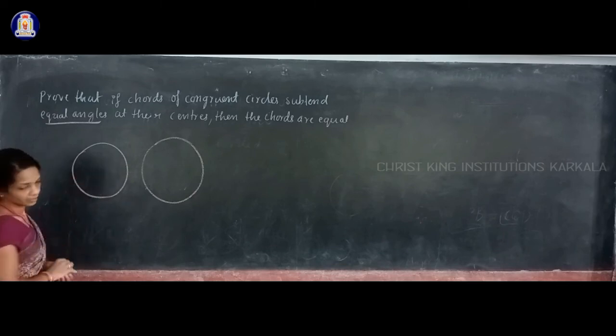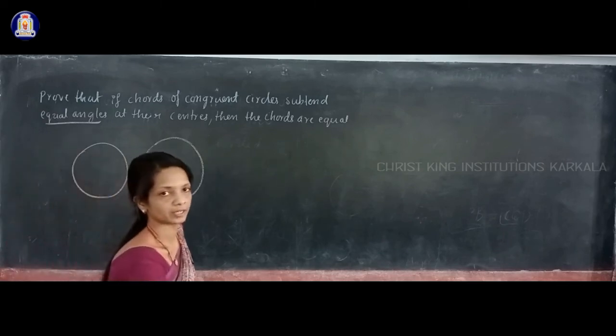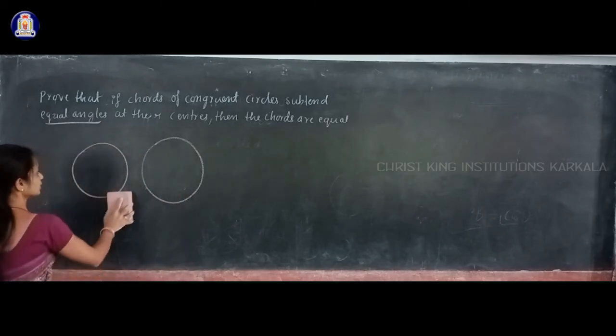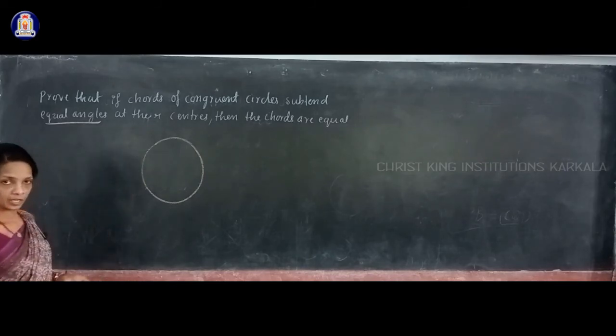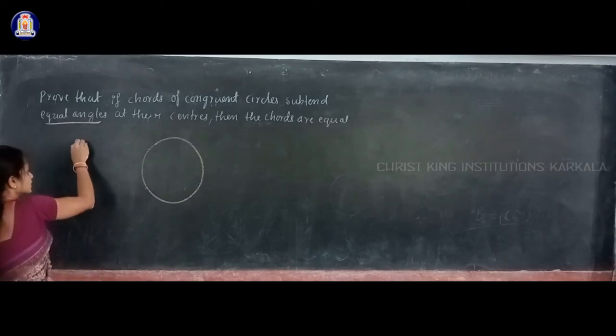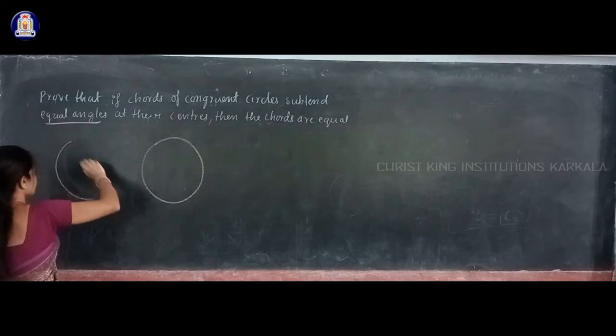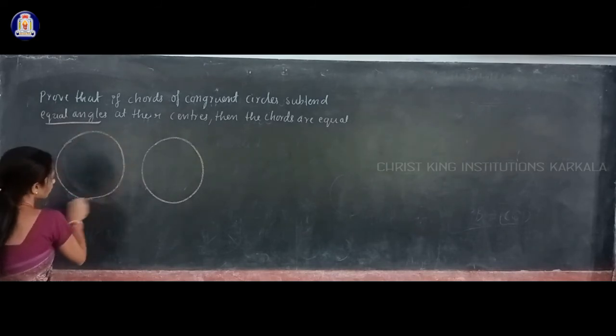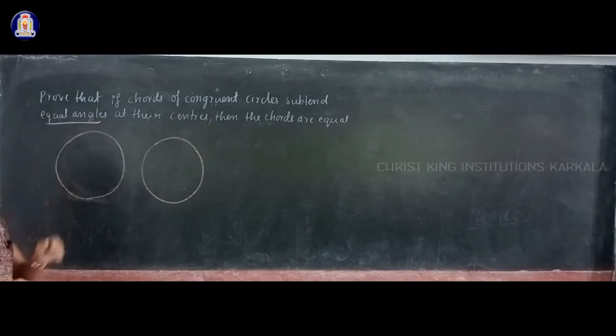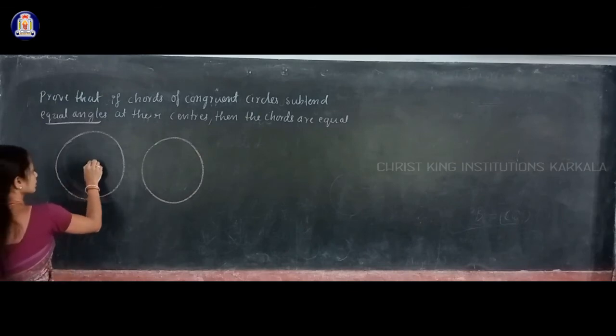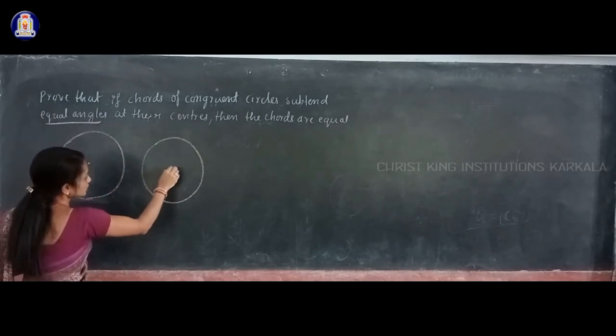So in those circles, what do you have to take now? You have to take two chords such that they subtend equal angles at the center of the congruent circles. This is not an exact figure, this is a rough figure. You have to draw two circles with the same radii.